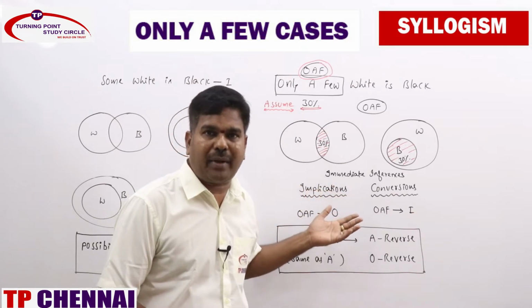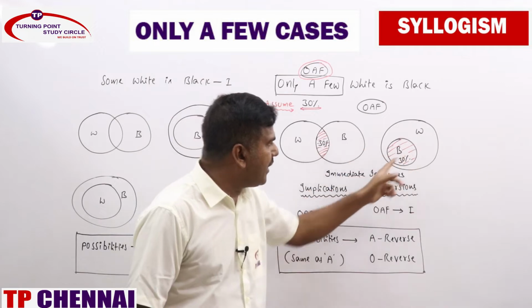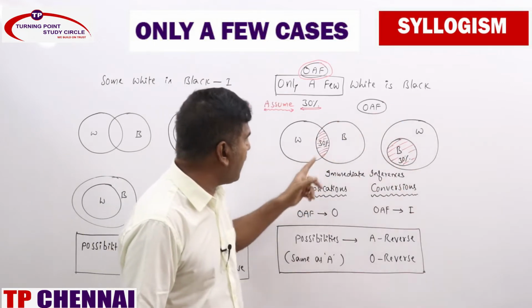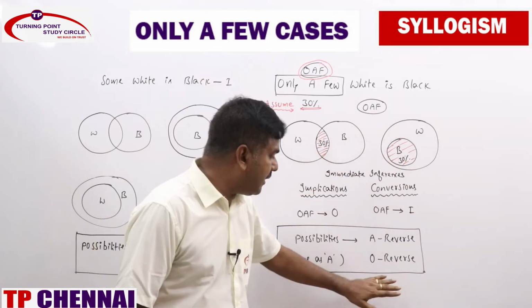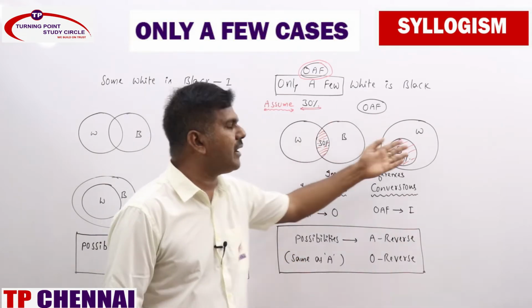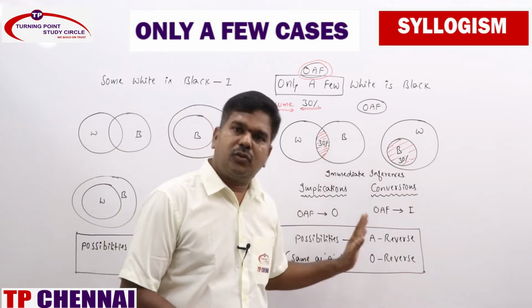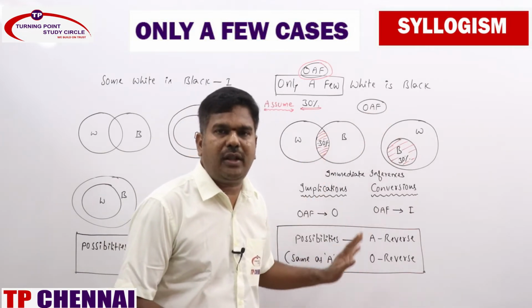For O statement, some white is not black directly follows, so we should not consider it under possibilities. Some black is not white, is it true in any of the statements? Yes, here it is true. That is the reason we are getting O reverse, not O straight. O straight means some white is not black. It is 100%, right? So some black is not white, it is a possibility. So this only follows in only a few.